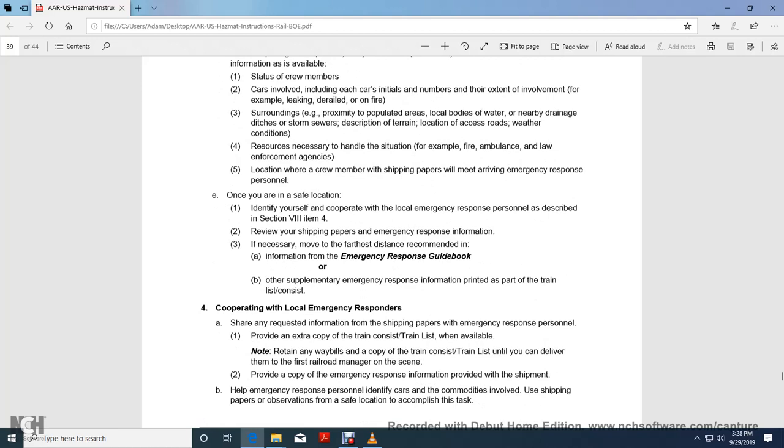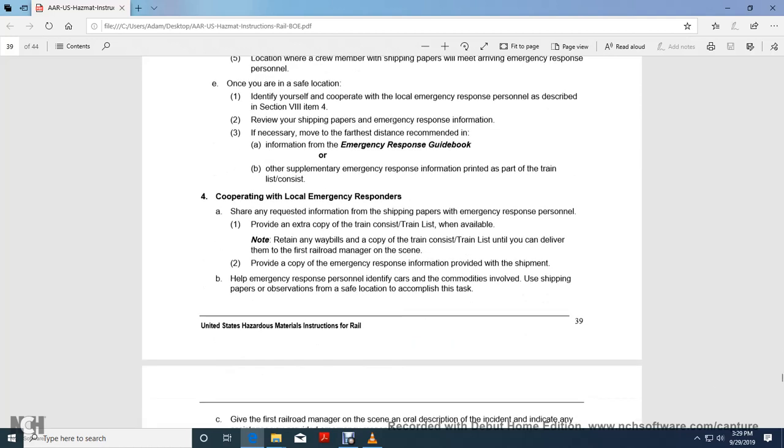Review the shipping paper with emergency response information, and if necessary move the farthest distance recommended in the Emergency Response Guide or other supplementary emergency response information printed on the train consist. Four, cooperate with local emergency response personnel, sharing any requested information from the shipping paper. Provide an extra copy of the train consist or train list when available.